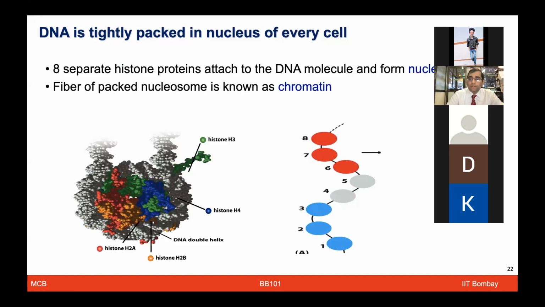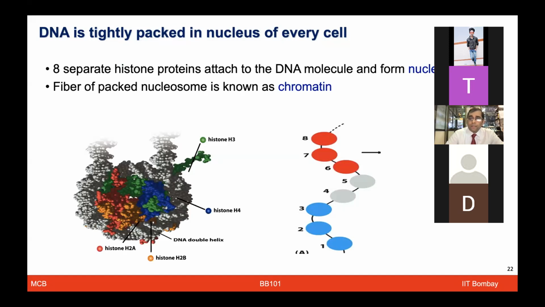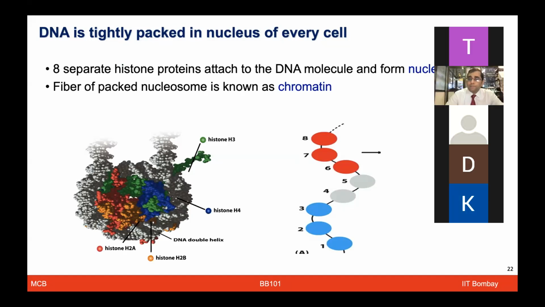We have talked at some point that histone proteins are quite peculiar to the eukaryotic cell, and the archaea also showed some possibility of having these histone proteins. These histone proteins are basic in nature. When they are packed along with the DNA molecule, that is known as the nucleosome. And when the nucleosomes come together and get packed, that is known as chromatin. So all of it is packed in a very tight way, like a rope, which can be packed inside the nucleus.